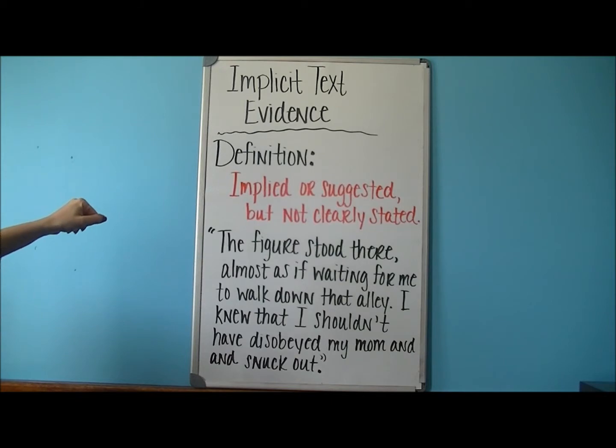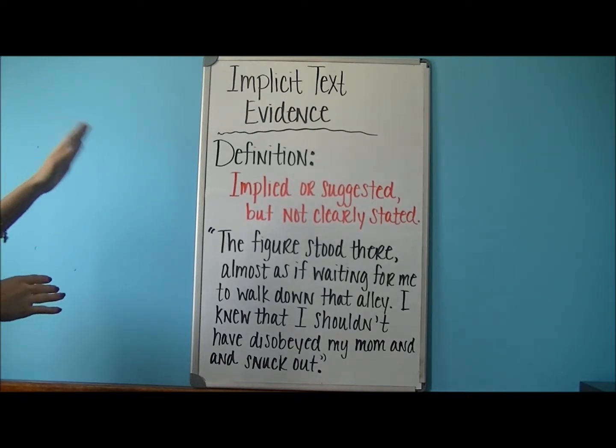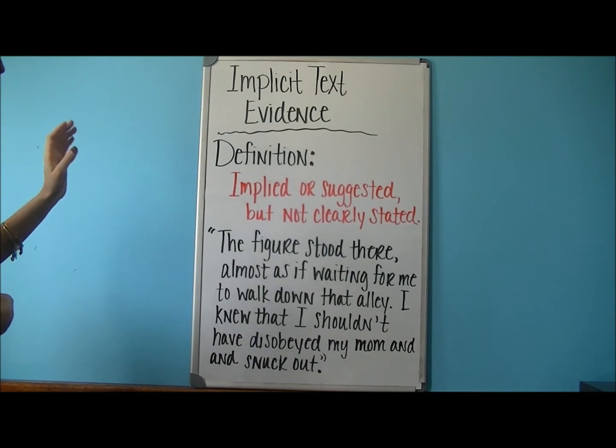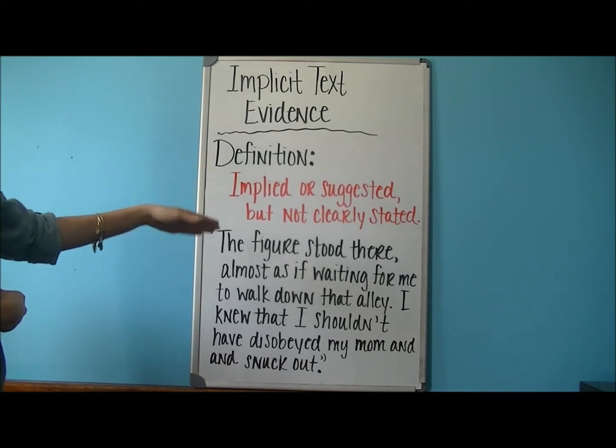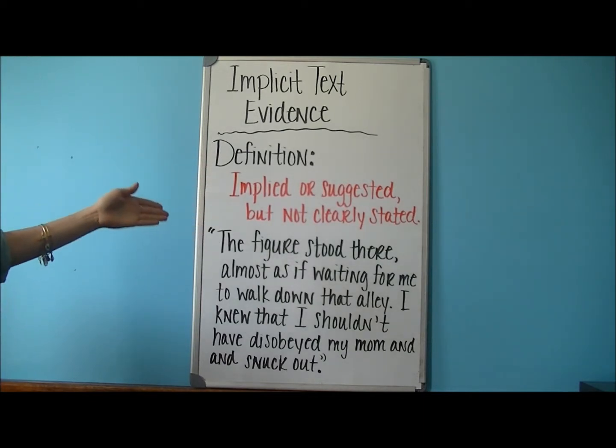So let's look at this example. The figure stood there, almost as if waiting for me to walk down that alley. I knew that I shouldn't have disobeyed my mom and snuck out. We can imply that it's probably dark out because he doesn't explain if the figure is a he or a she. He probably can't tell.